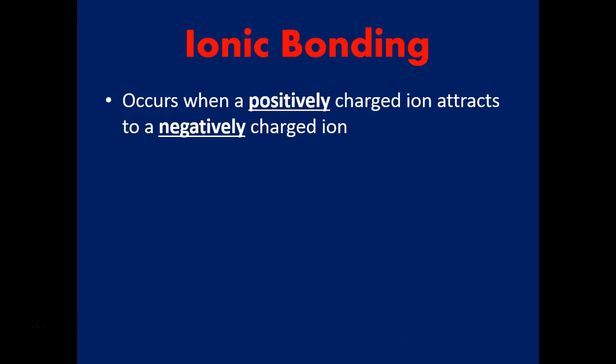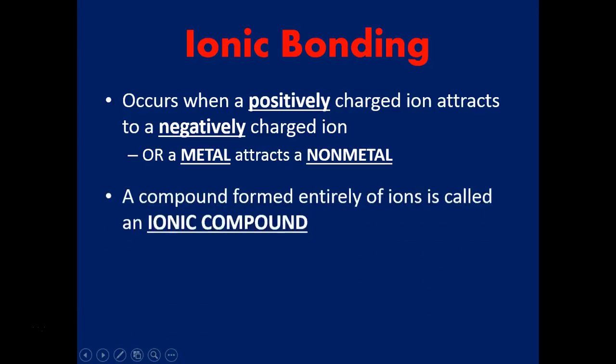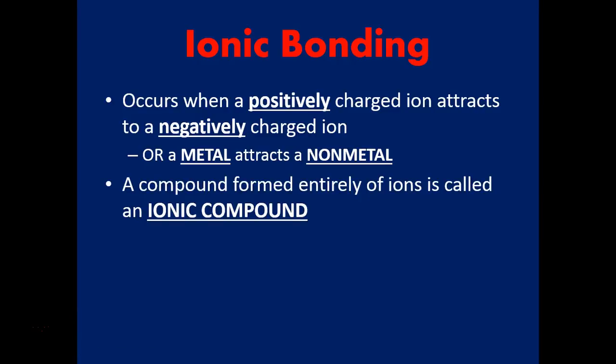So now I'm going to talk specifically about a type of bond that's called ionic bonding. And so this has to do with positively and negatively charged ions attracting one another. And this almost always occurs between a metal and a nonmetal. So try and remind yourself where the metals are on the periodic table and where the nonmetals are, because if a metal bonds with a nonmetal, typically speaking, it will make an ionic bond.